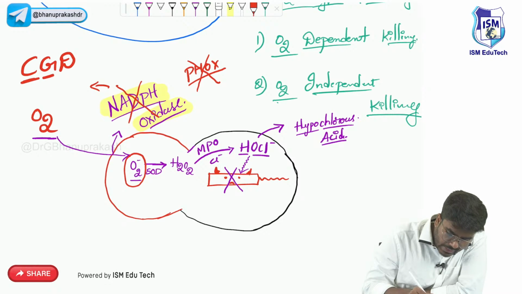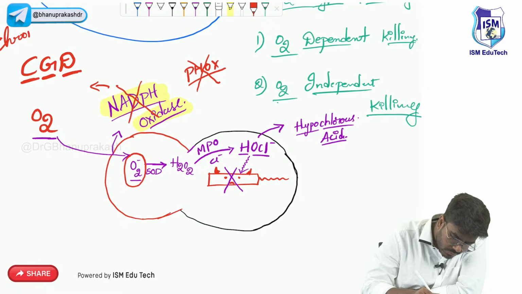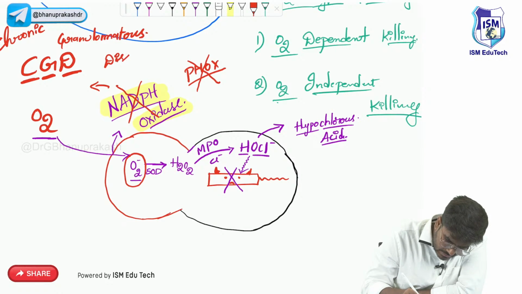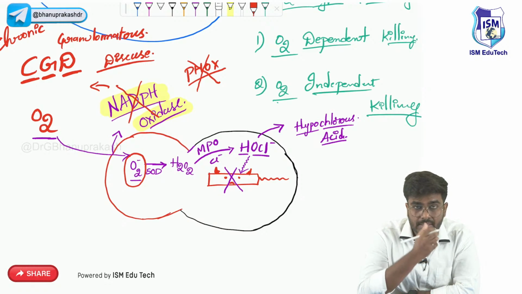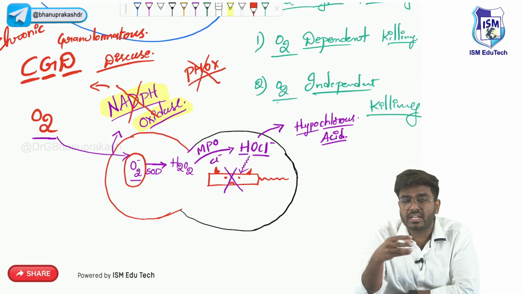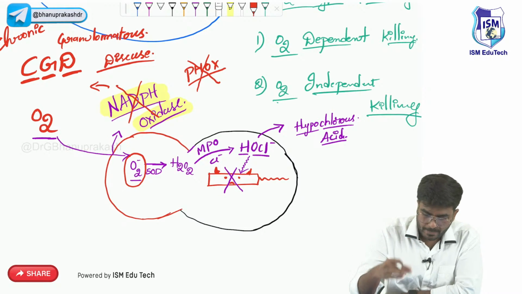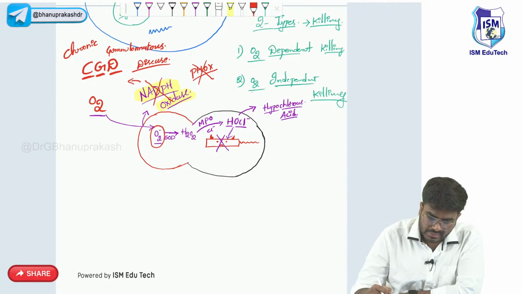CGD, chronic granulomatous disease. Okay, let me write it down here. Chronic granulomatous disease. A question asked many times. Chronic granulomatous disease is due to deficiency of NADPH oxidase, where the respiratory burst, the first event, is not going to happen. Okay, so with this oxygen dependent killing is completed.